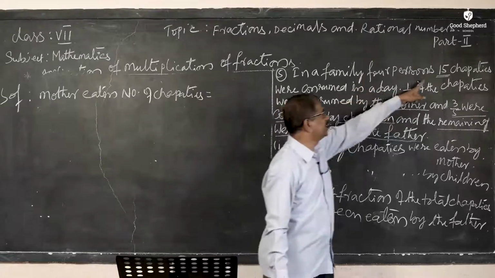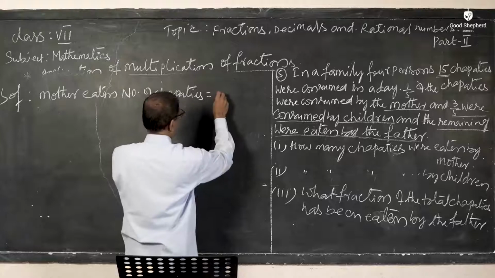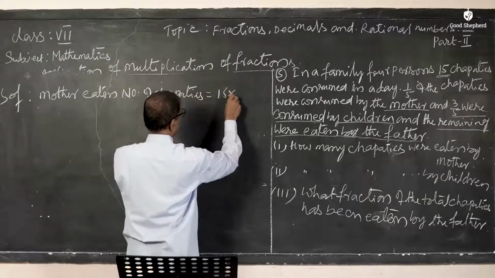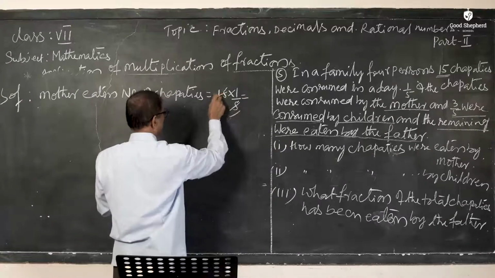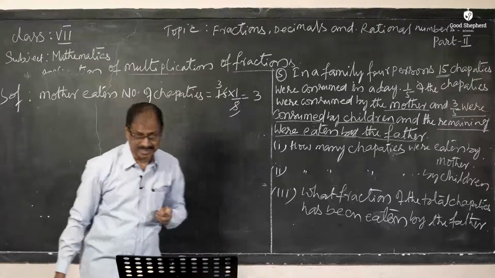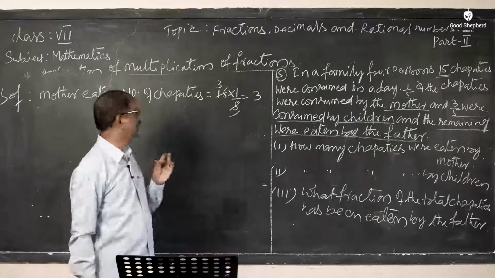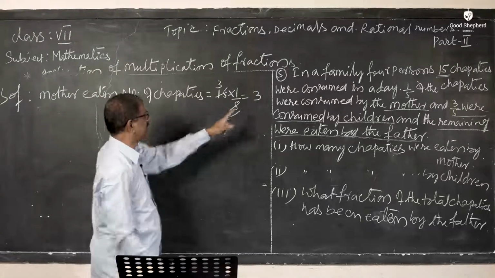How many chapatis are there? Total 15 chapatis. So that is 15 into 1 by 5. 5 ones are 5, 5 threes are 15. So the mother took 3 chapatis. The number of chapatis eaten by the mother is 3.